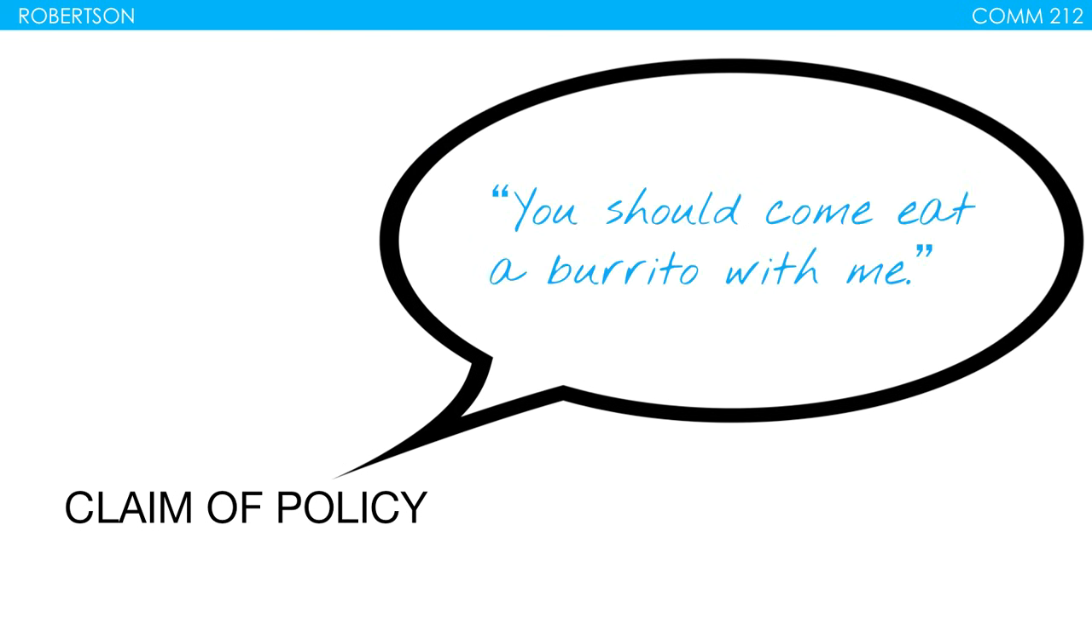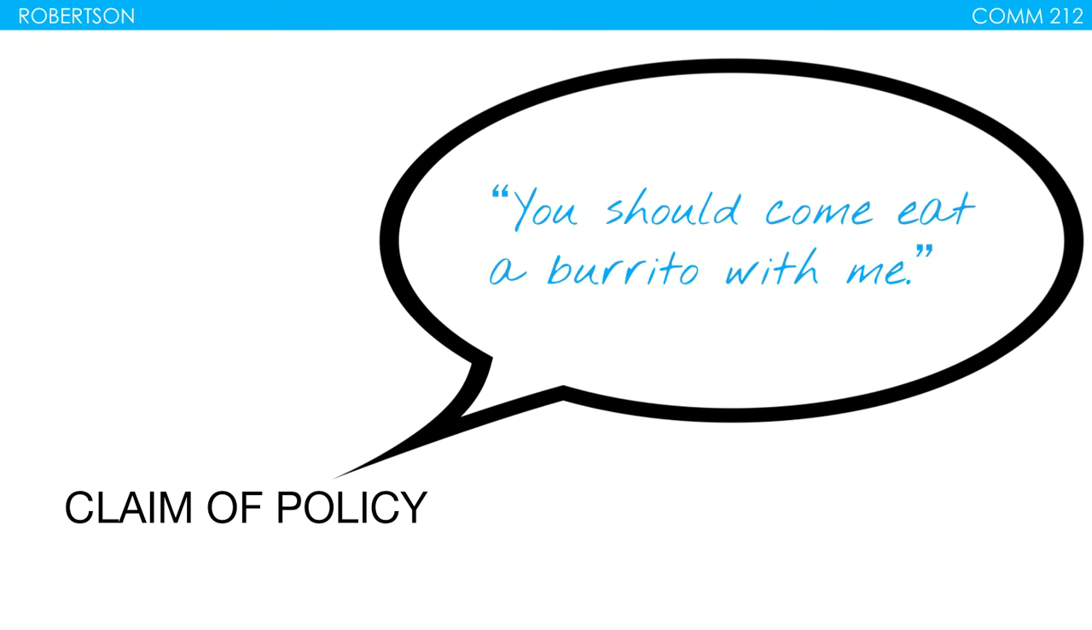Here's some examples. You should come eat a burrito with me. Now, if this is going to be making a change, you have to have the assumption here that right now you are not eating a burrito with me, right? Because if you're eating a burrito with me, then there's no action, no change, nothing's happening. But if you're not eating a burrito with me right now, then this is going to be considered a claim of policy. Notice that word should.